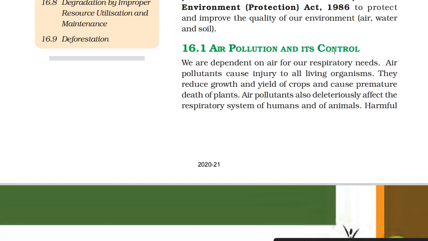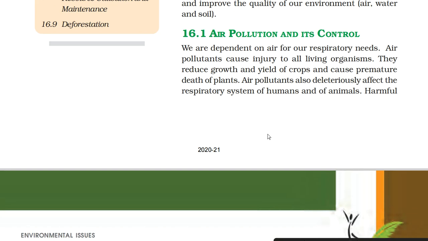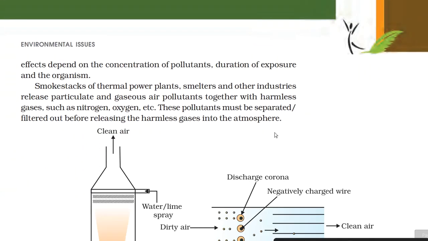16.1 Air pollution and its control. We are dependent on air for our respiratory needs. Air pollutants cause injury to all living organisms. They reduce growth and yield of crops and cause premature death of plants. Air pollutants also deleteriously affect the respiratory system of humans and of animals. Harmful effects depend on the concentration of pollutants, duration of exposure and the organism.